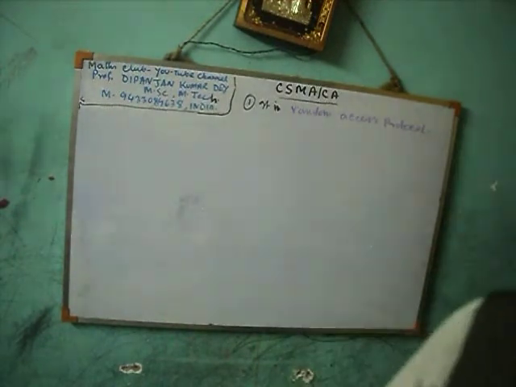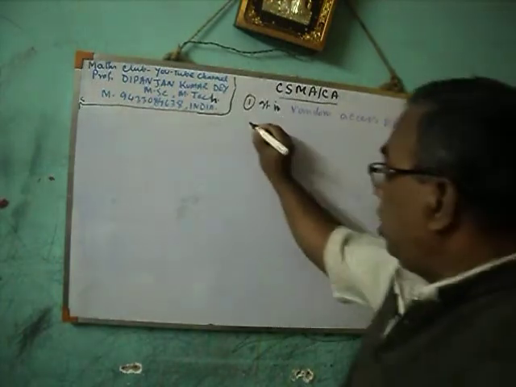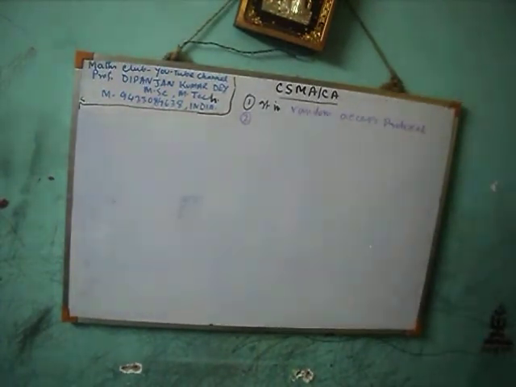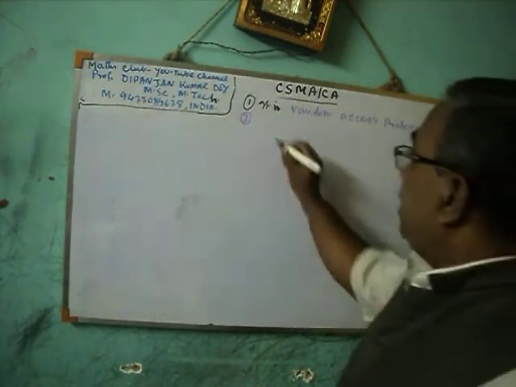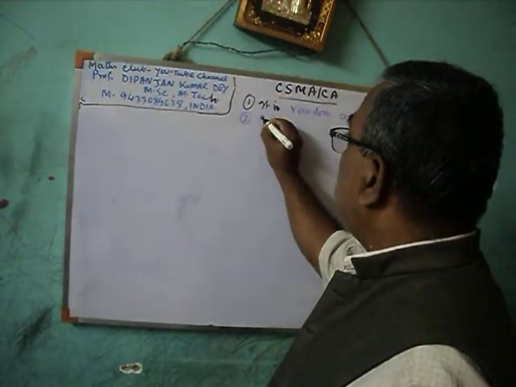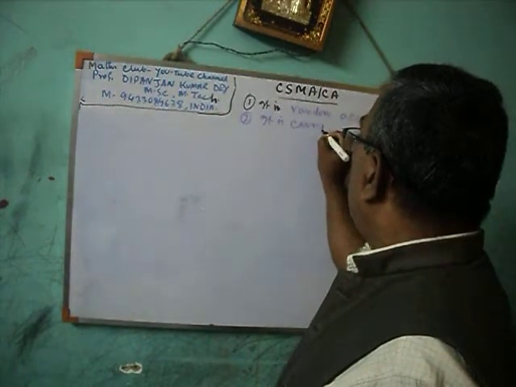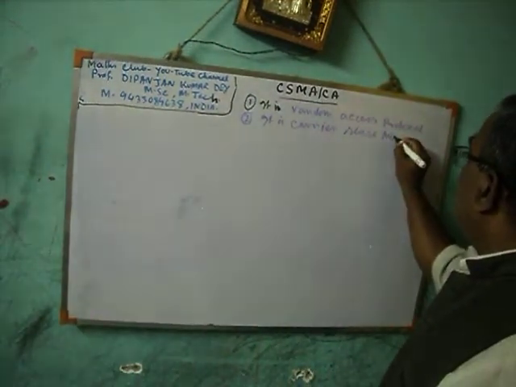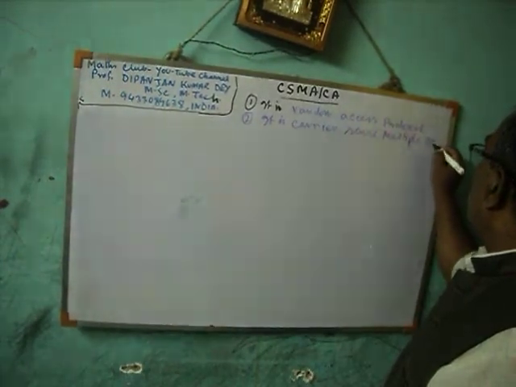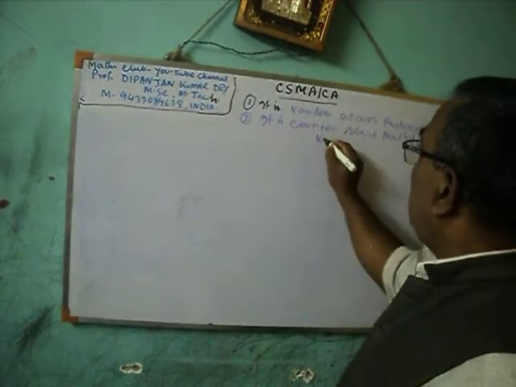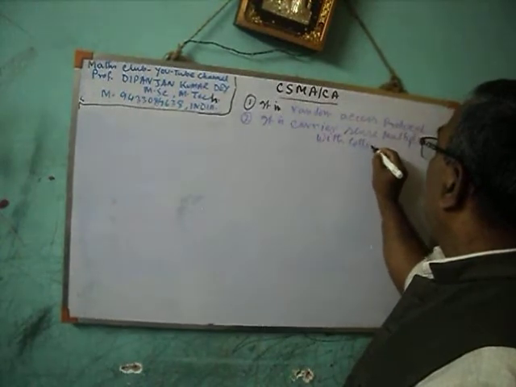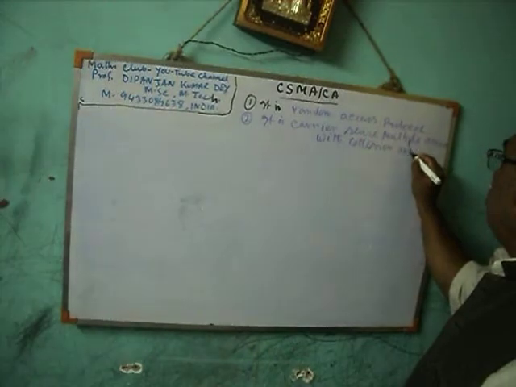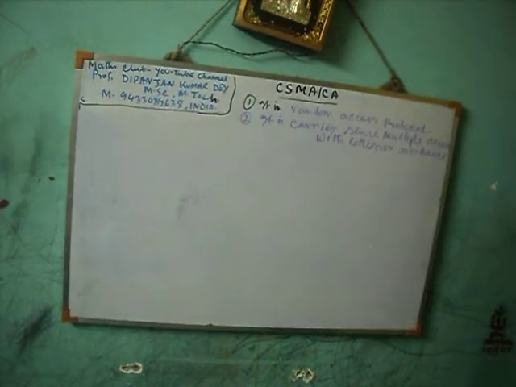What does CSMA-CA stand for? Number 2, it stands for Carrier Sense Multiple Access with Collision Avoidance.